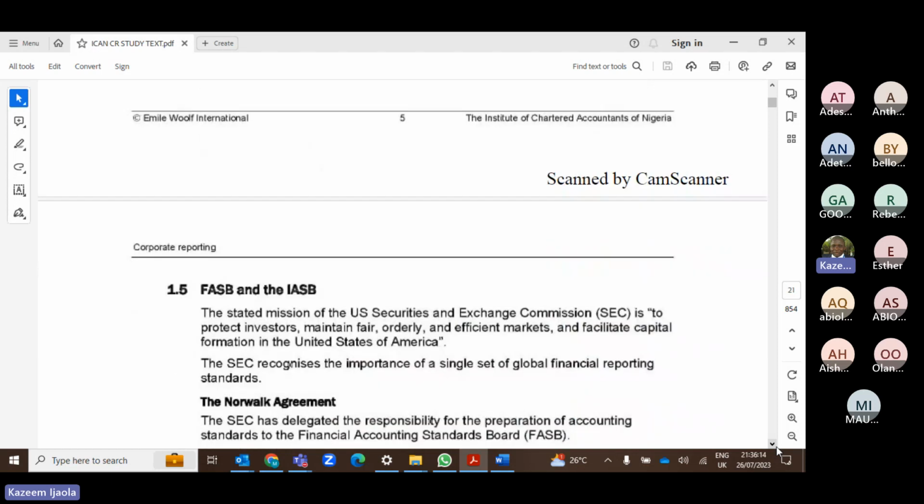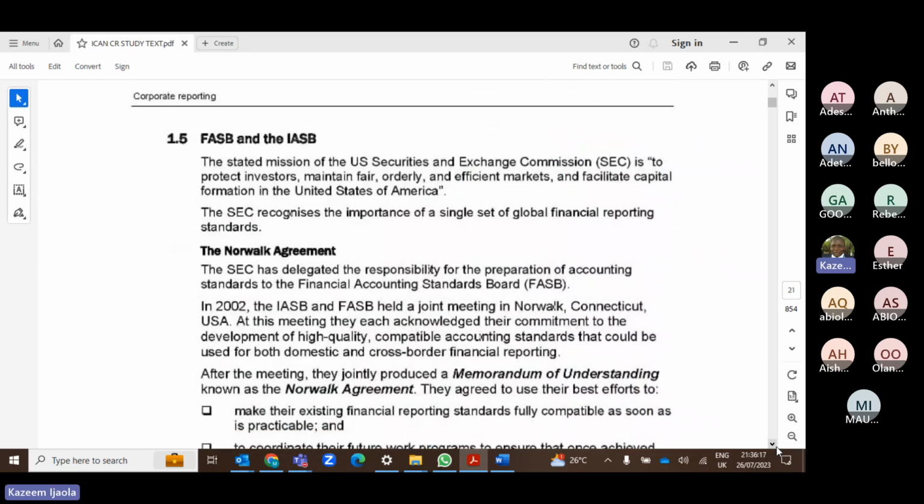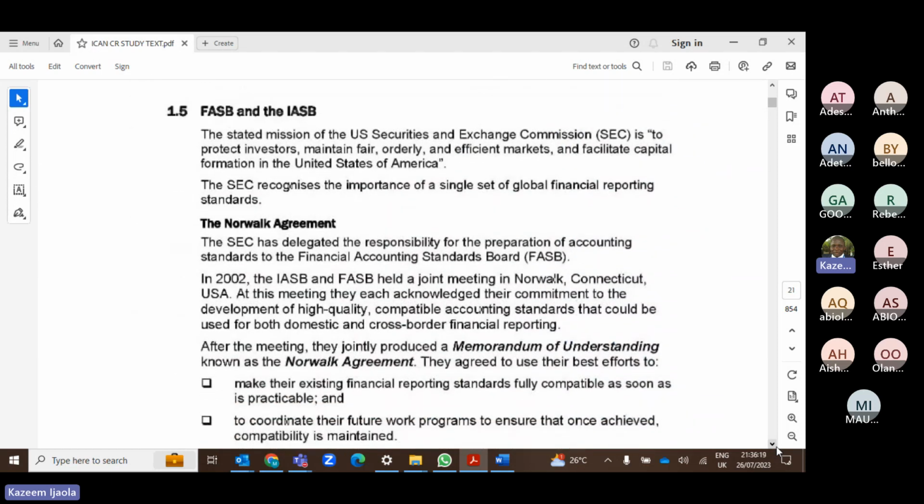So that is what is applicable in the US. Now, there is a body called FASB. This FASB is the Financial Accounting Standards Board. They are like the regulator in the US. Whereas the IASB is the regulator for IFRS, FASB is the regulator for US GAAP.